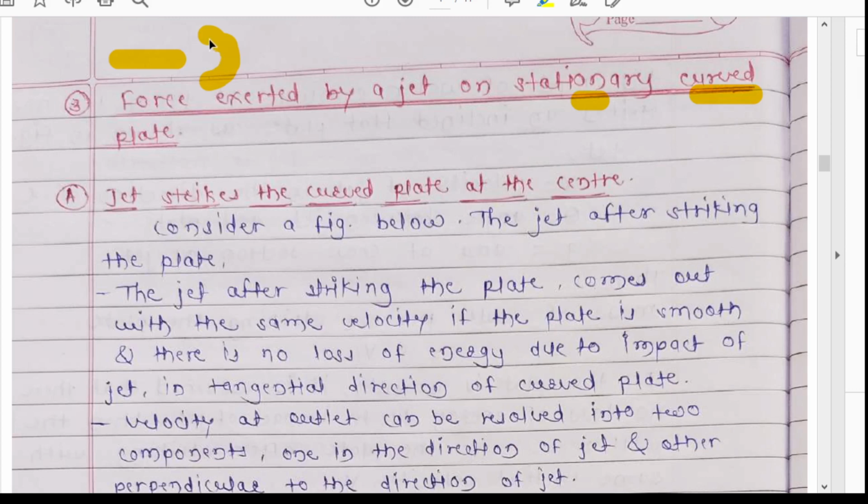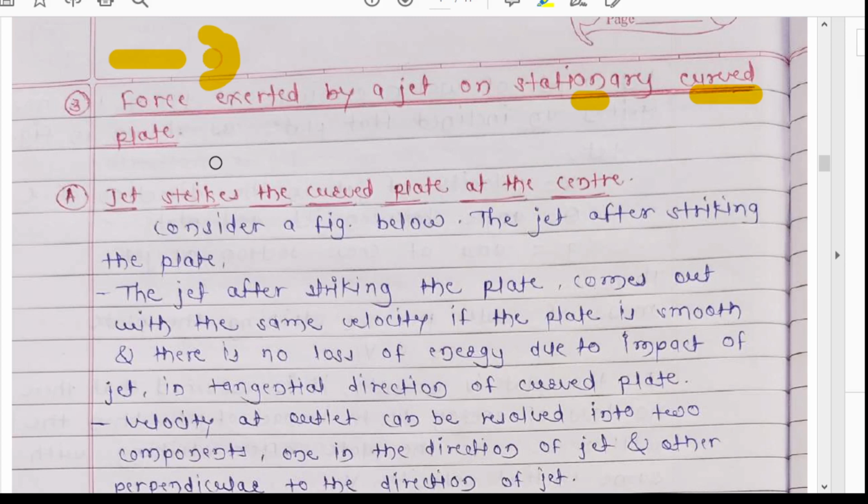So we have to find out with what force this jet is striking the vane of the turbine. So we are going to find out the forces exerted by jet on a stationary curved plate.